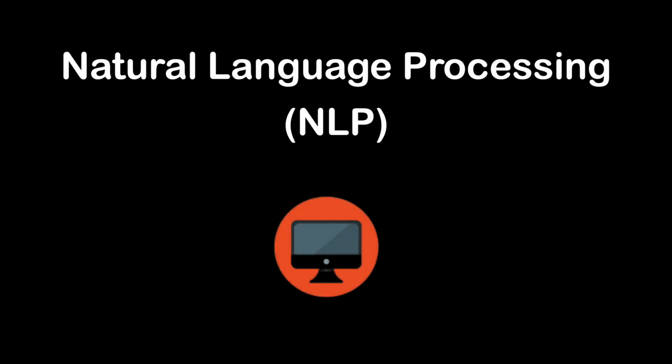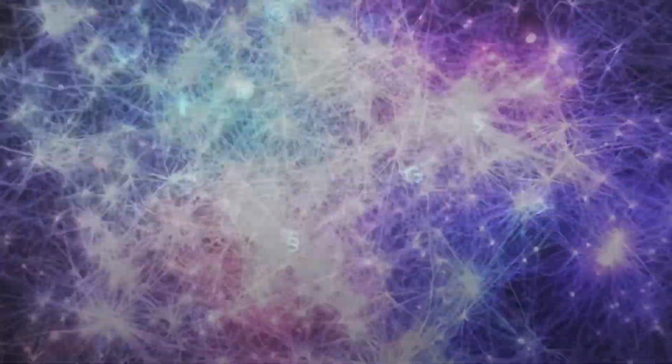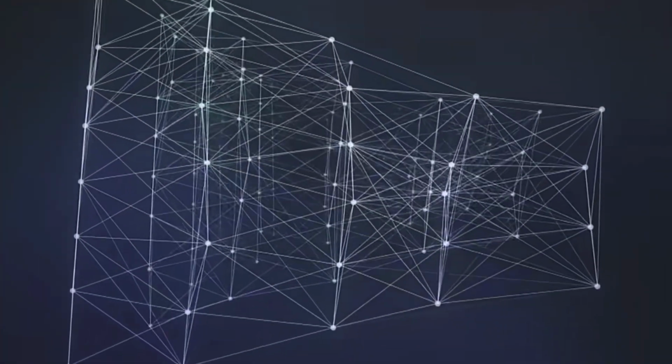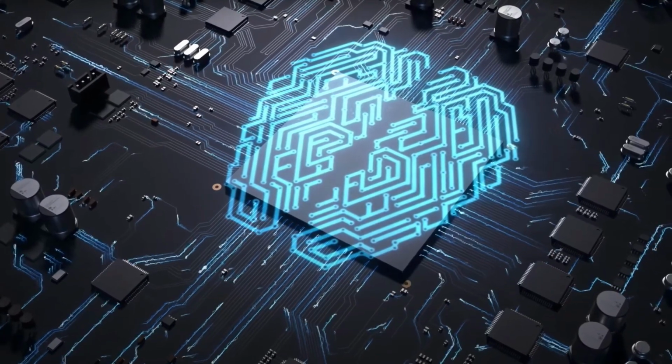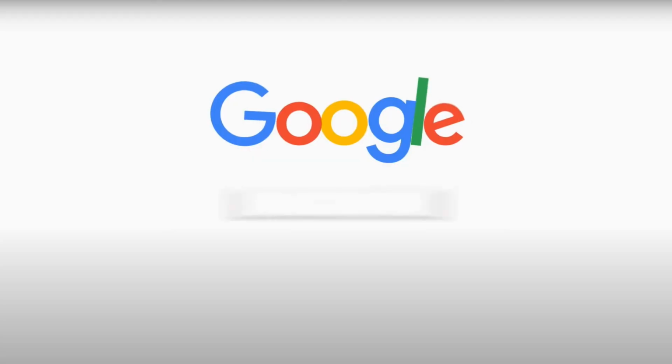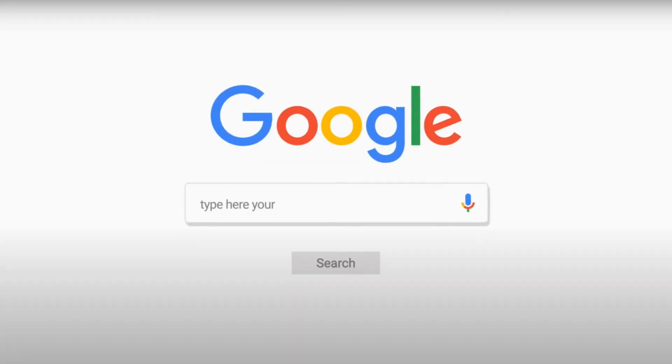In this video, we're gonna talk about natural language processing, also called NLP. What is natural language processing? NLP is the ability of a computer program to understand human language as it is spoken and written, referred to as natural language. It is a component of artificial intelligence. NLP has existed for more than 50 years and has roots in the field of linguistics. It has a variety of real-world applications in a number of fields, including medical research, search engines, and business intelligence.